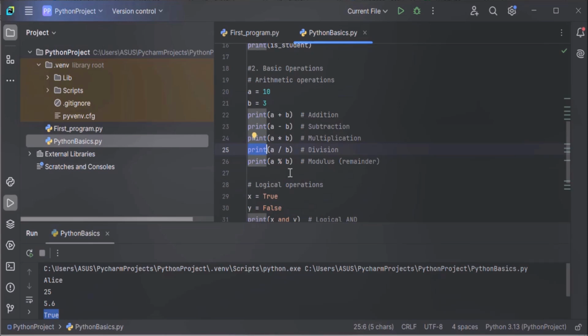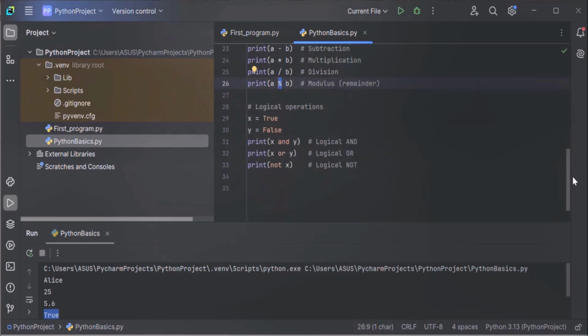And to find the remainder of the division of a by b, we are using this modulus operator, which is the percentage operator. The percentage sign is a modulus operator here. So these are some basic arithmetic operations that we can perform in Python by using these operators.